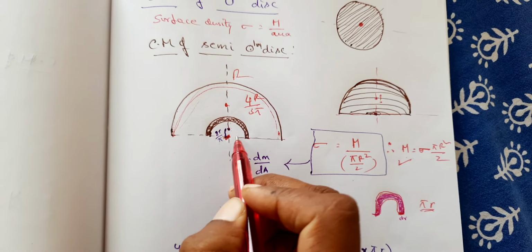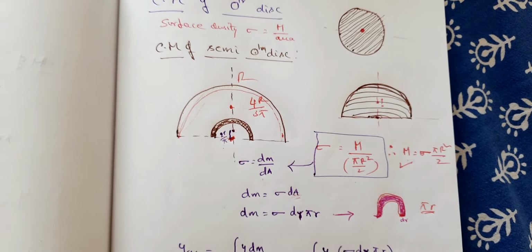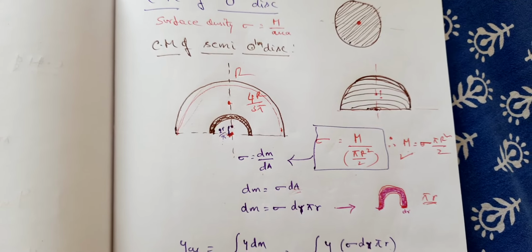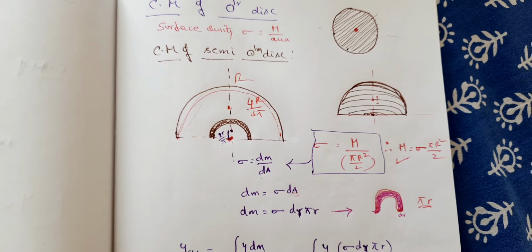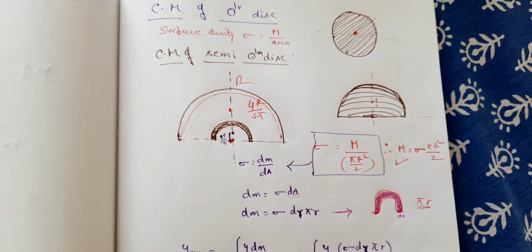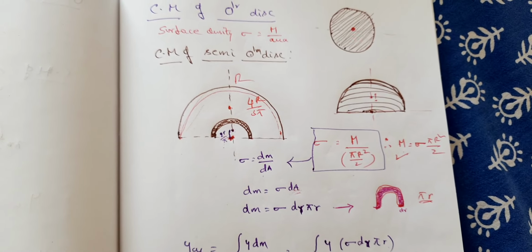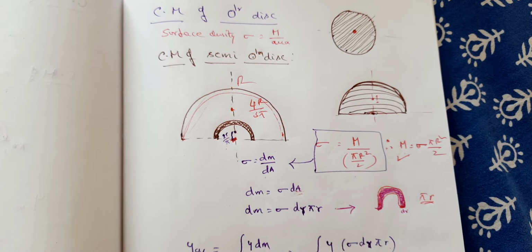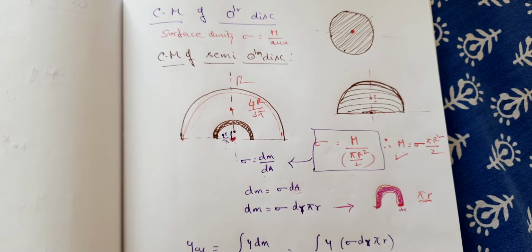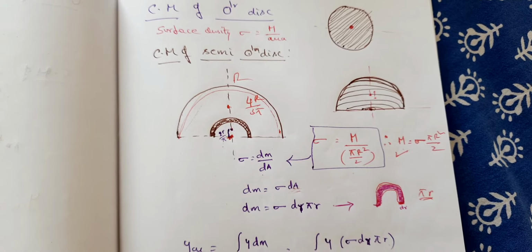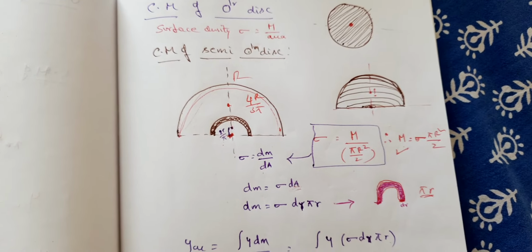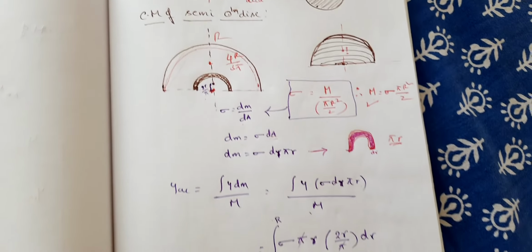Now for a circular ring, you said that it is 2r by pi, and for a semicircular ring, it is 2r by pi. Whereas for a semicircular disk, meaning a number of semicircular rings aligned touching each other will form a semicircular disk, that is 4r by 3 pi. Okay, so please note it down.